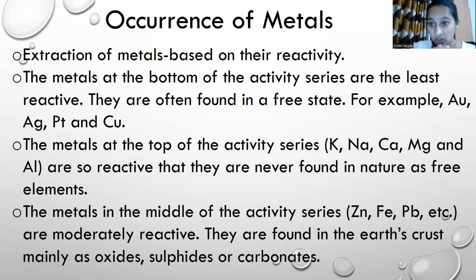So those metals which are in the reactivity series include, at the top, potassium, sodium, calcium, which are highly reactive. Okay, in the middle order we have zinc, and even nickel, cobalt, etc. And in the lower order we have gold, silver, platinum, etc. So this extraction process of metals is done based on their reactivity. Okay, the process of extraction of metal is called metallurgy. This is one word you need to remember.